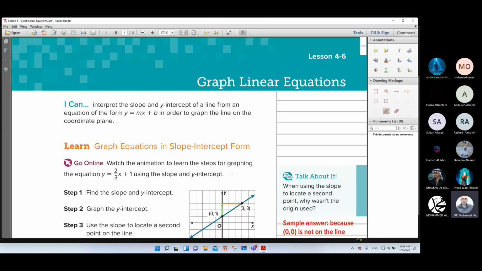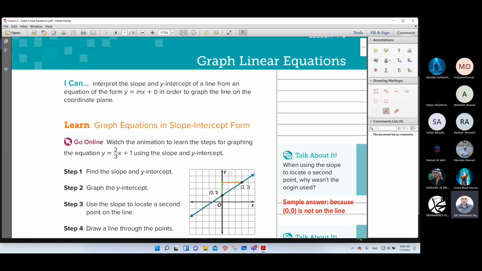Math grade 8. We are in module 4, lesson 6. Graph linear equations. In this lesson, we want to interpret the slope and y-intercept of a line from an equation of the form y = mx + b in order to graph the line on the coordinate plane.